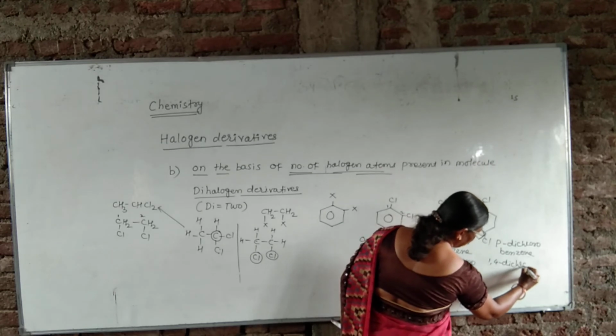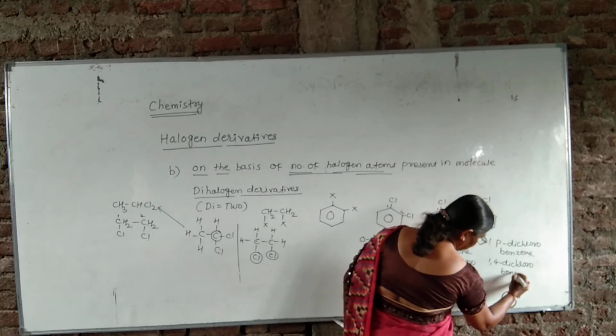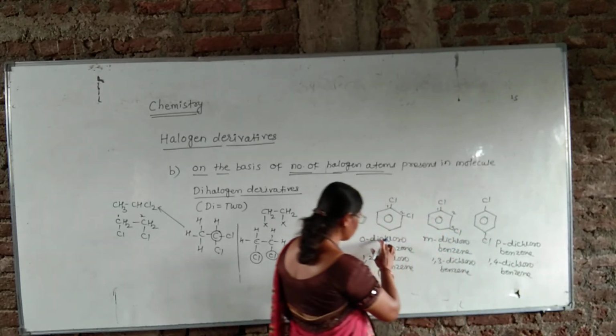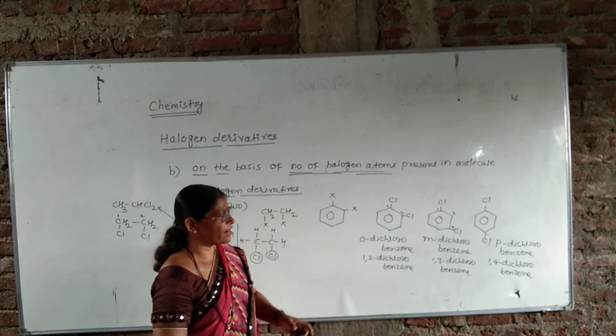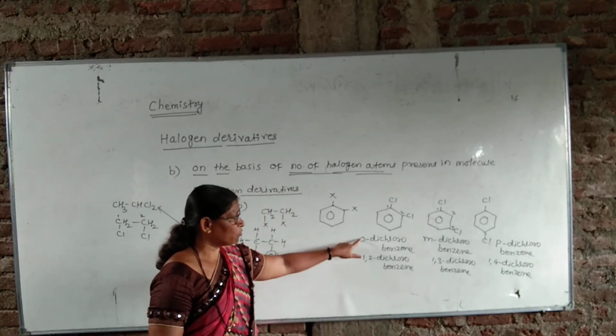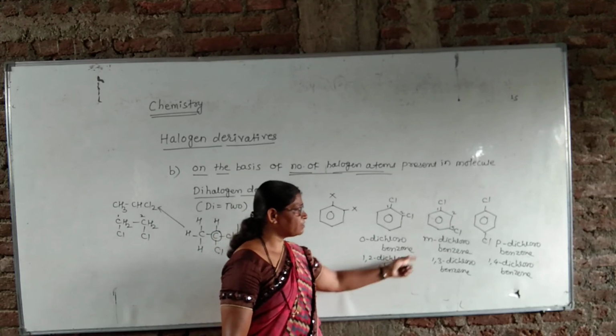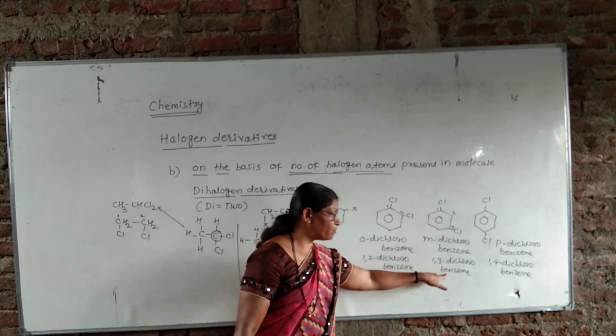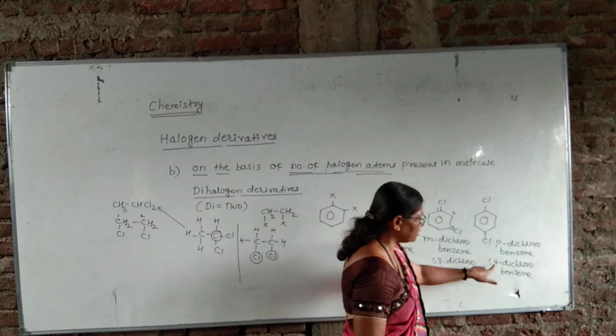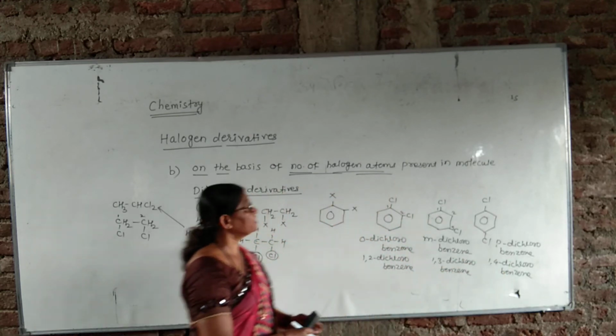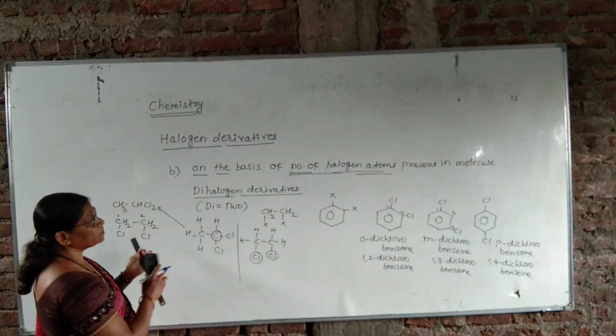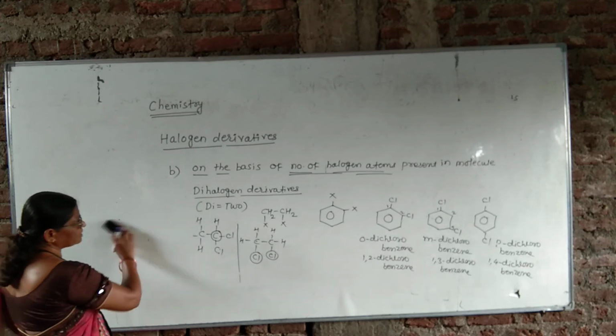These are the IUPAC names: orthodichlorobenzene is 1,2-dichlorobenzene, meta-dichlorobenzene is 1,3-dichlorobenzene and para-dichlorobenzene is 1,4-dichlorobenzene. This covers the dihalogen derivatives of alkanes and their examples.